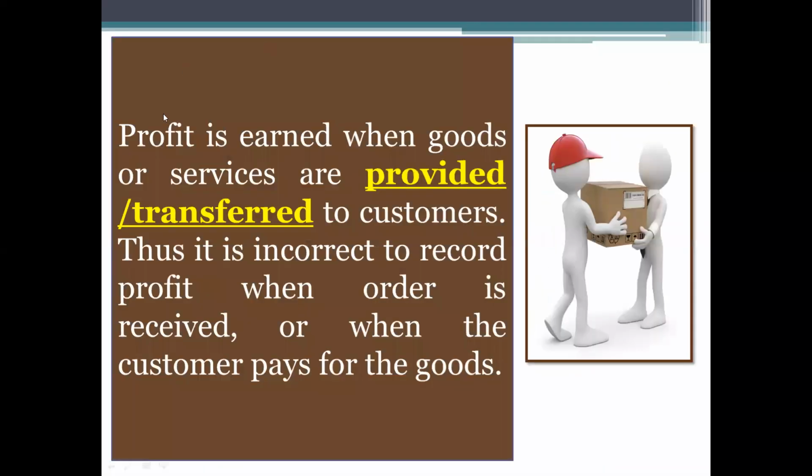Can you read this sentence? Profit is earned when goods or services are provided or transferred to customers. That is in the month of July in our example. Thus, it is incorrect to record profit when the order is received, in the month of June, or when the customer pays, in the month of August. So both are wrong. So what is the correct date? The date when the goods are actually delivered or the invoices are created. That is the concept of realization.